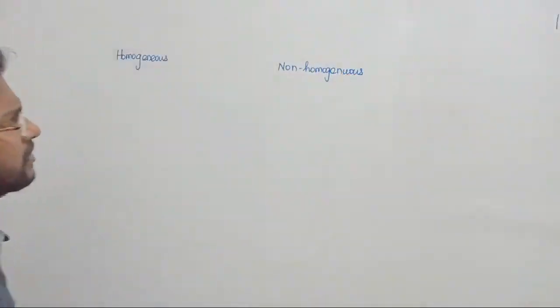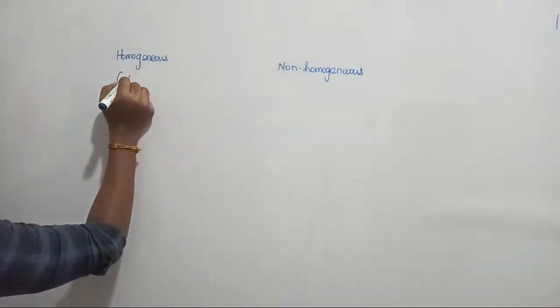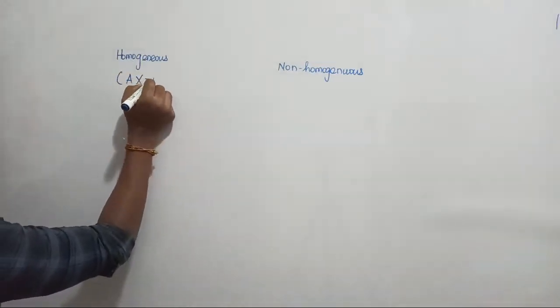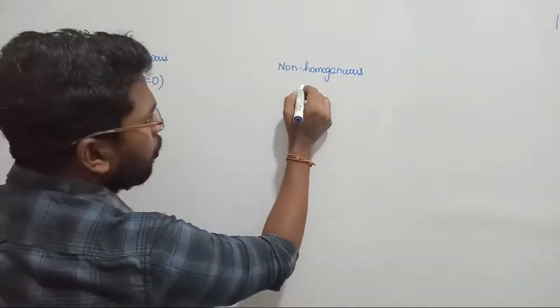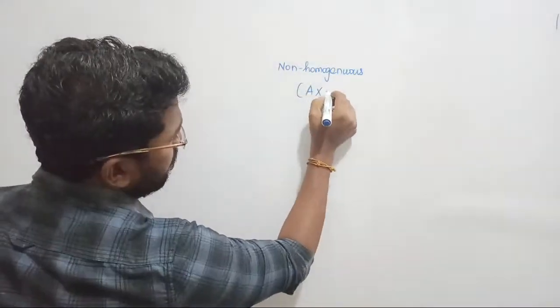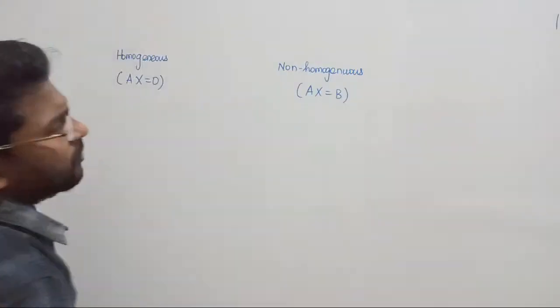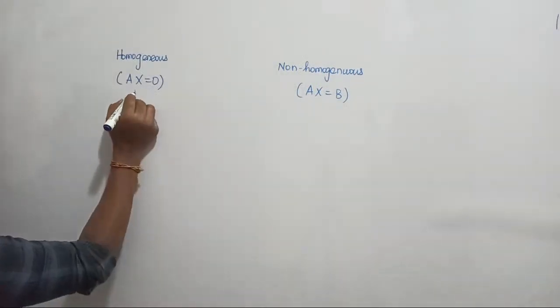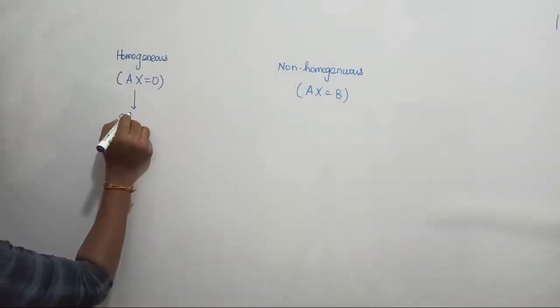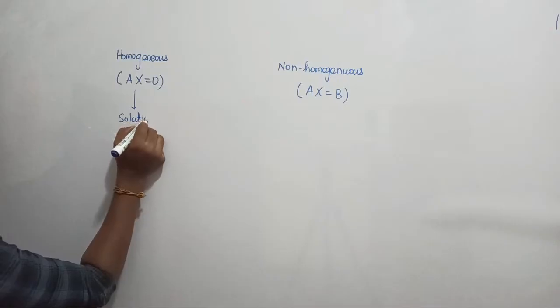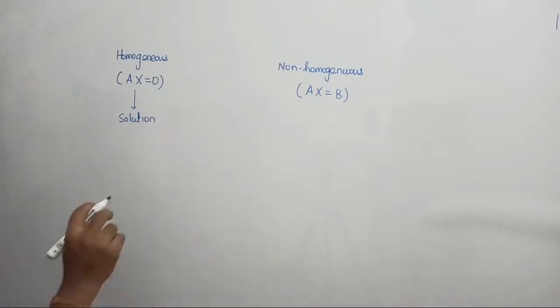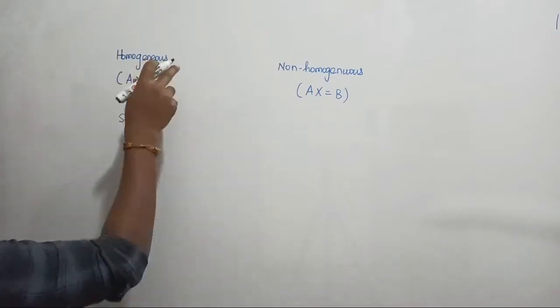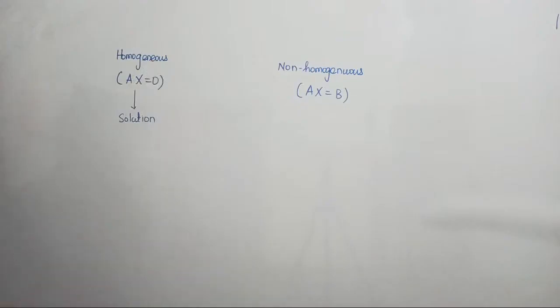Homogeneous system can be represented as A into x equal to 0. Non-homogeneous system in the sense your system will be tested by some input signal. Now homogeneous means that the system will always have certain number of solutions. The term no solution does not come in homogeneous systems.